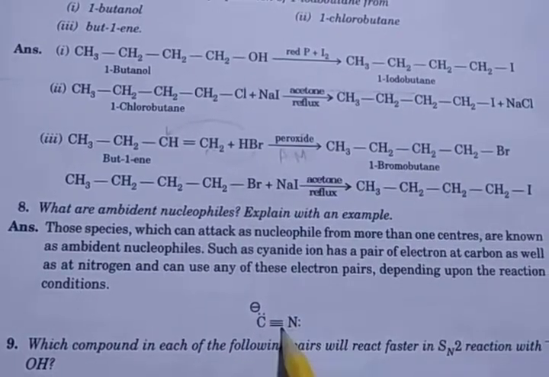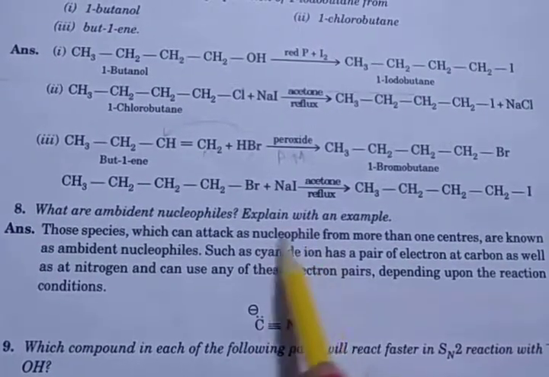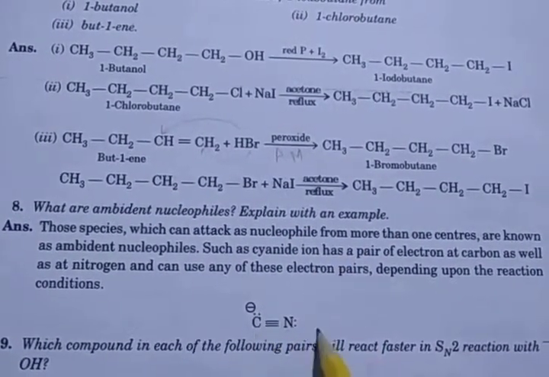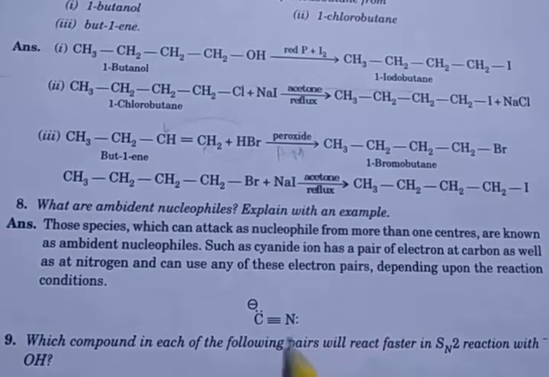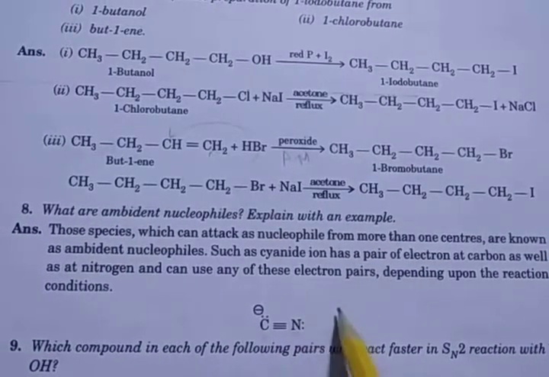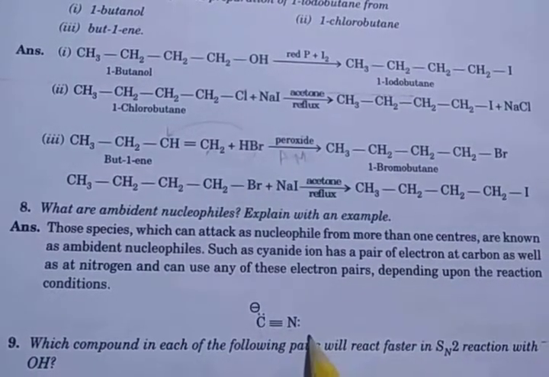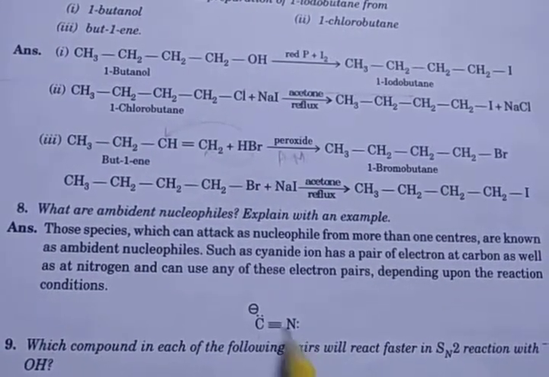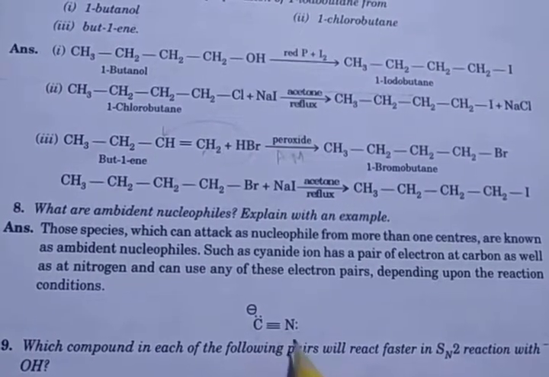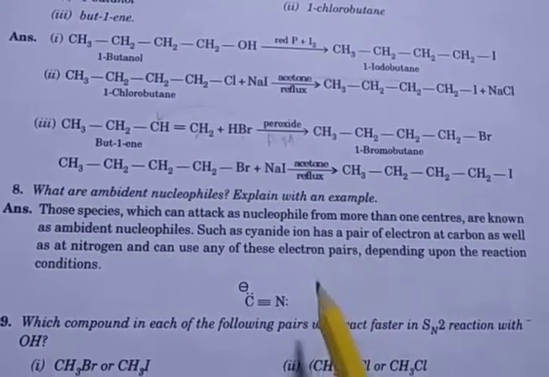So it is an ambident nucleophile. Those species which can attack as a nucleophile from more than one center are known as ambident nucleophiles, such as the cyanide ion, which has a pair of electrons at carbon as well as at nitrogen and can use either of these electron pairs depending upon the reaction condition.